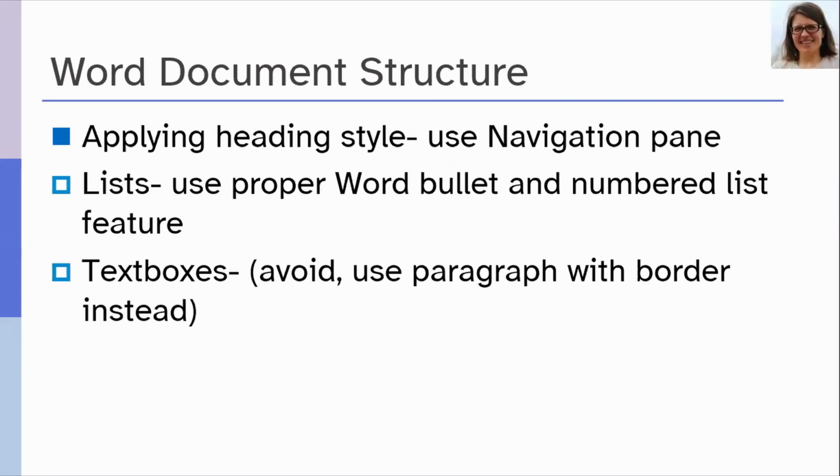However, it's important to know that some built-in features in Word do not work well with assistive technology at the moment. Do not insert text box in your Word document. Screen readers could ignore the text boxes and the text in the box, and the users wouldn't access the text at all. So instead of using text box, edit the text paragraph and add border to the paragraph. And visually the text will be in a box, and then the screen readers will be able to access the text. Okay, I think that many of you might already use the heading styles in Word documents, so you are already producing quite accessible Word documents.